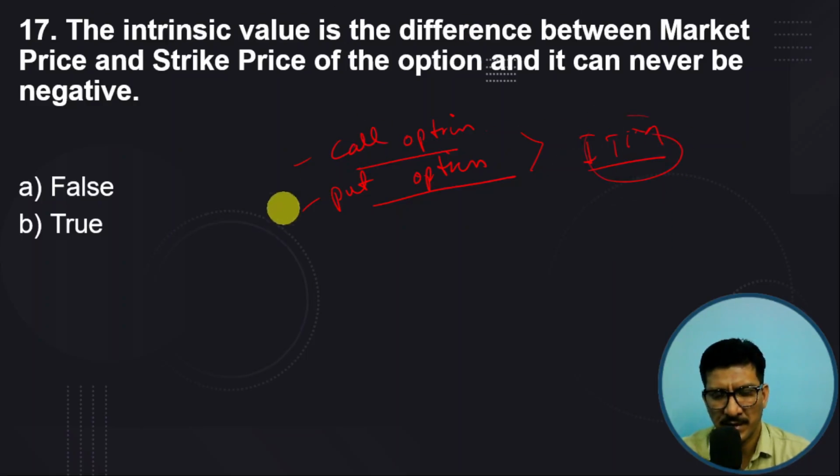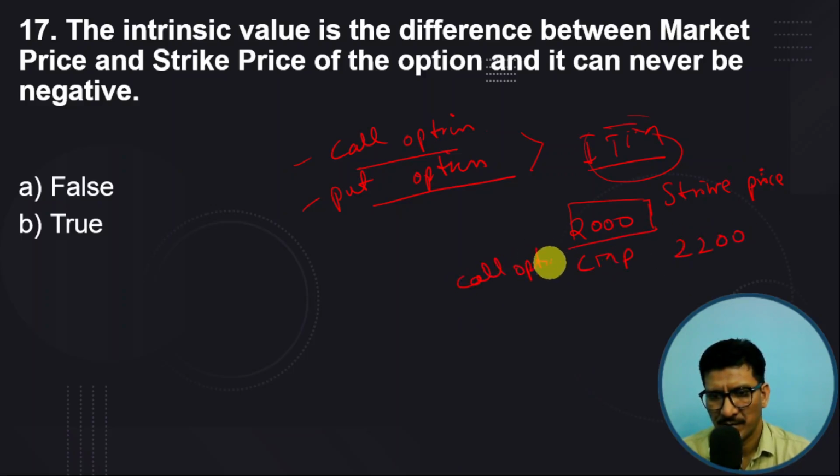It's the difference between the market price and the strike price. So you have a strike price, suppose 2000 is a strike price, and the current market price is 2200 for a call option. So in case of call option, this is the current market price. The difference is 200. This is called an intrinsic value. The answer is true.